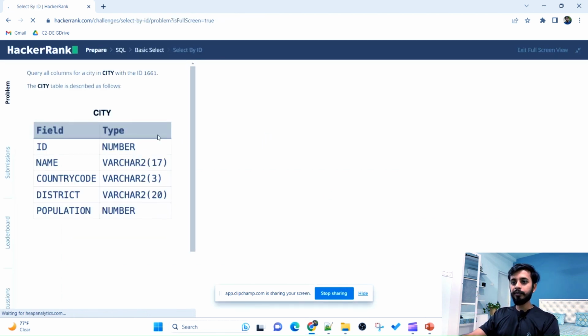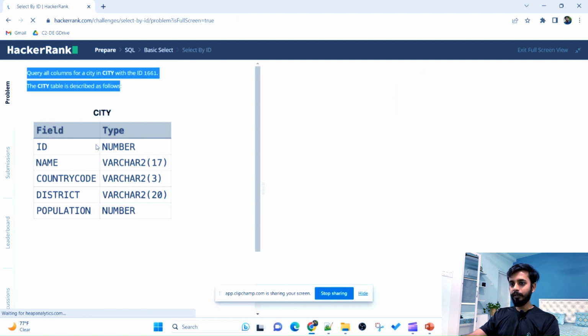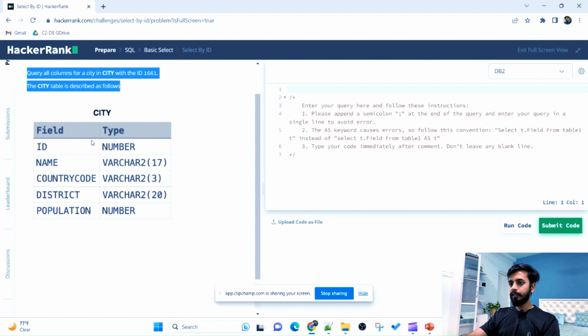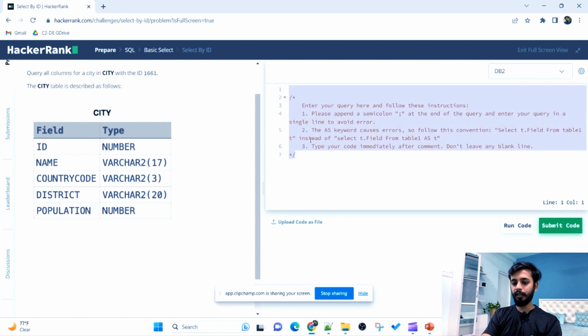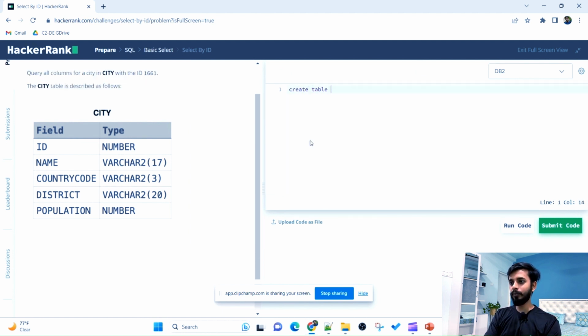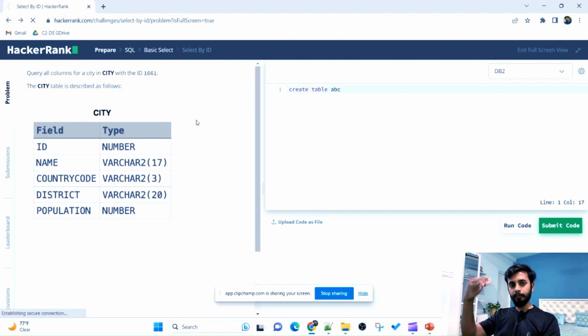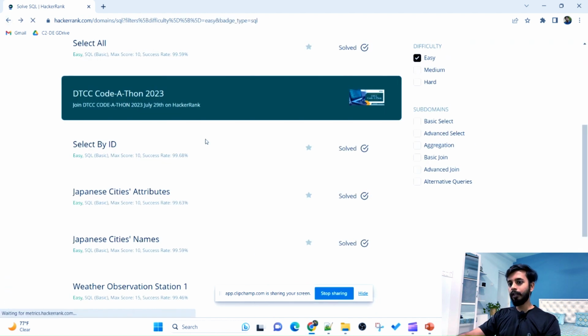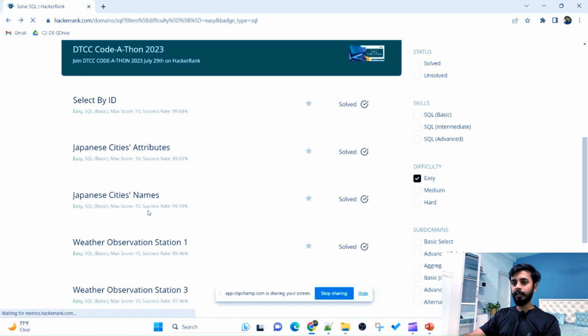So in the left side, you will see this question and the schema, and here you have to write the SQL, like create table, whatever, ABC, whatever your answer is, right? You can run it here and you can run the code or submit the code. Once you feel like your code is correct, you can submit the code. Okay, so this is a very great website, and it has a lot of questions from the basic to intermediate to expert level, so you can start solving that as well.